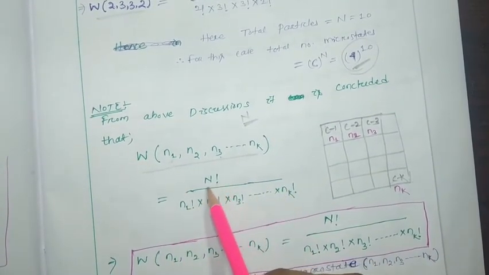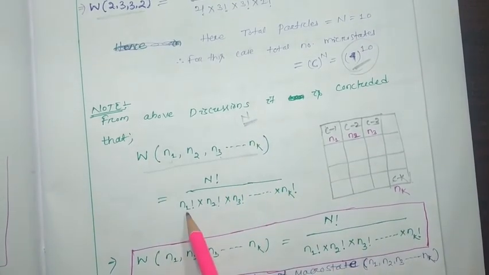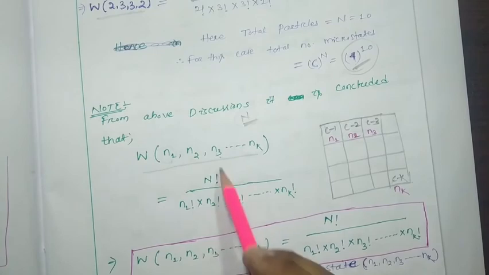It will be N factorial, total number of particles factorial, by N1 factorial into N2 factorial into N3 factorial up to Nk factorial.